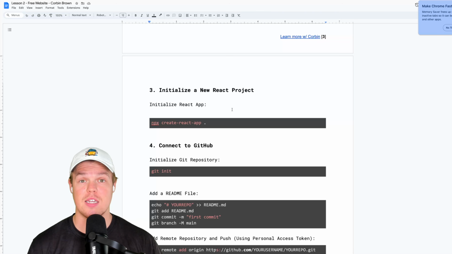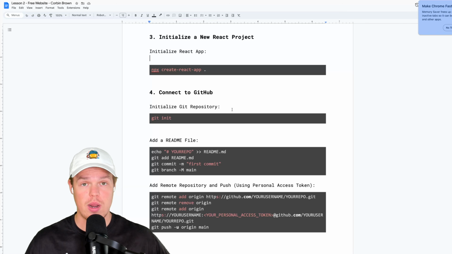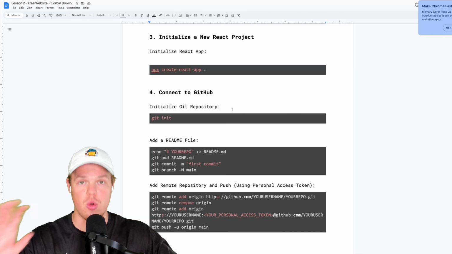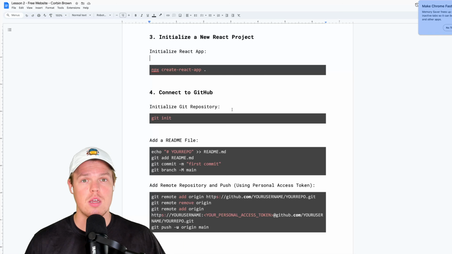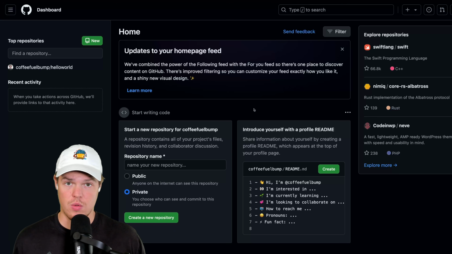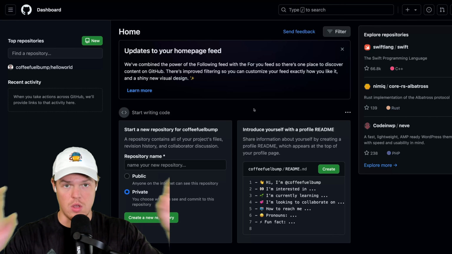Boom, done. We've successfully installed the framework for our front end. What's next, Corbin? Let's create this GitHub. And the reason we're creating a repository on GitHub is that we can push this and put our code in the cloud, which becomes very useful in a lot of different contexts. Here we go. Okay, so we're in GitHub.